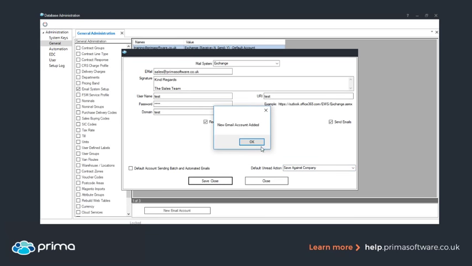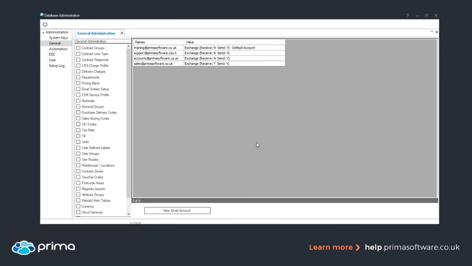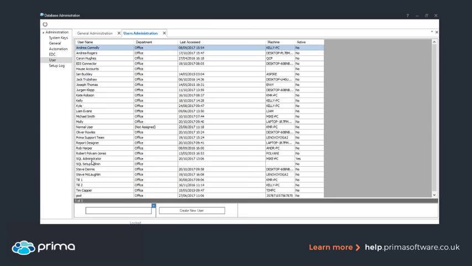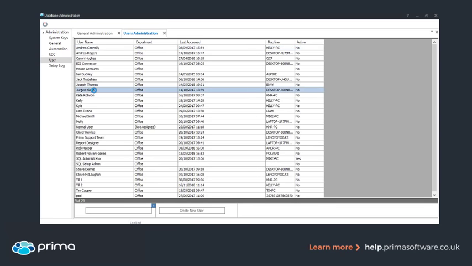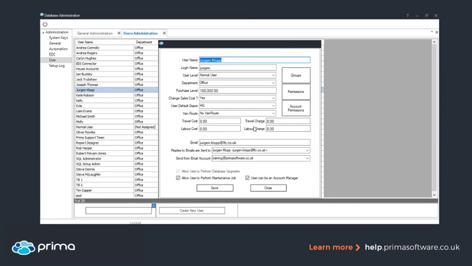And that's created a new account. So first of all, you have to set up the new account, and then once you've set it up, we actually have to assign it to your users. To do that, we go into the user on the left hand side, and then find the user. For this one, we're going to use Jurgen Klopp. You click into your user, and the email system is the section at the very bottom here. This is the new feature that's gone in with the send from email account.